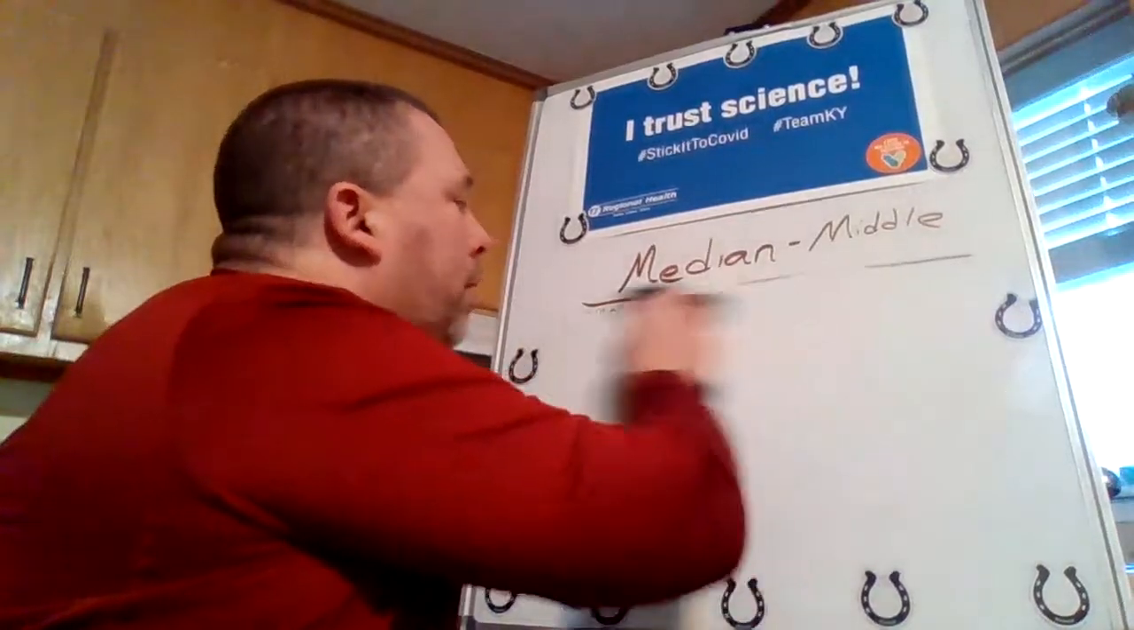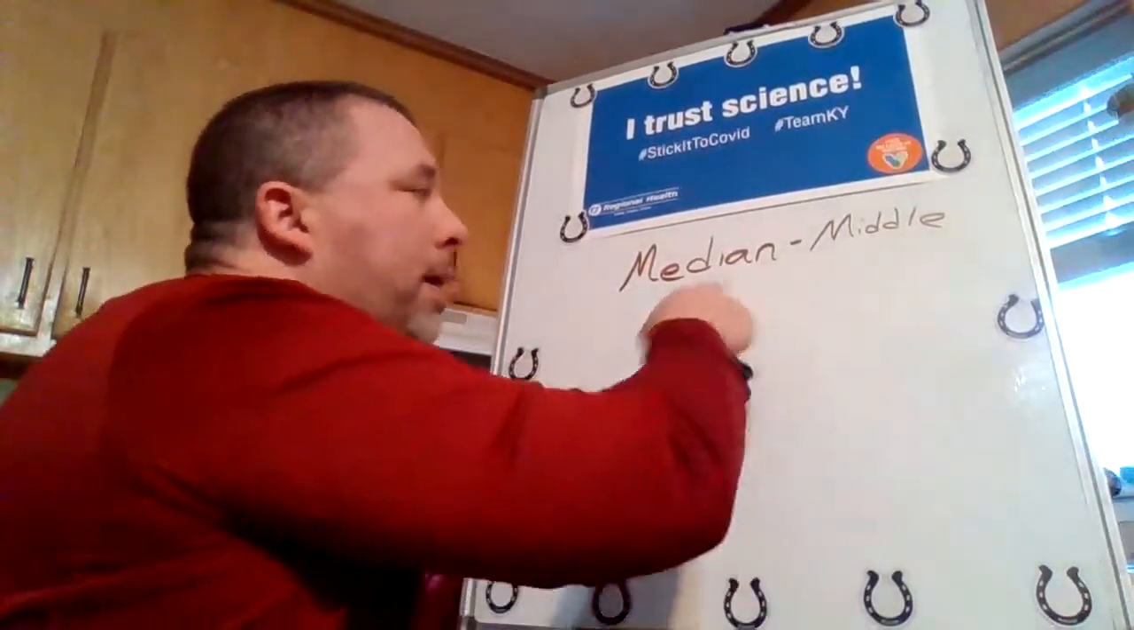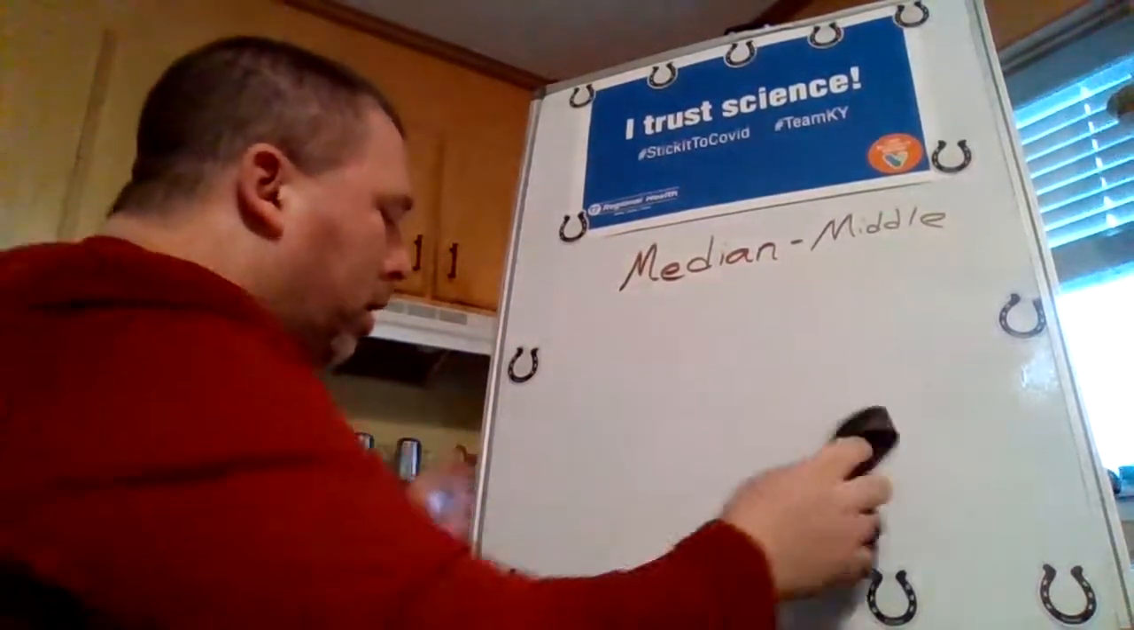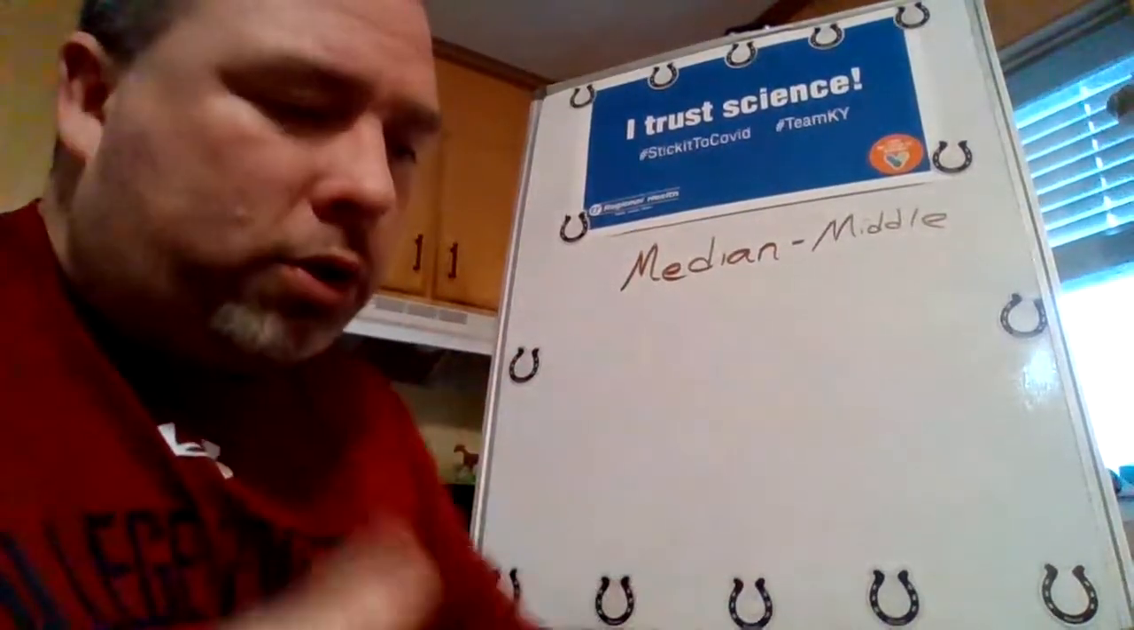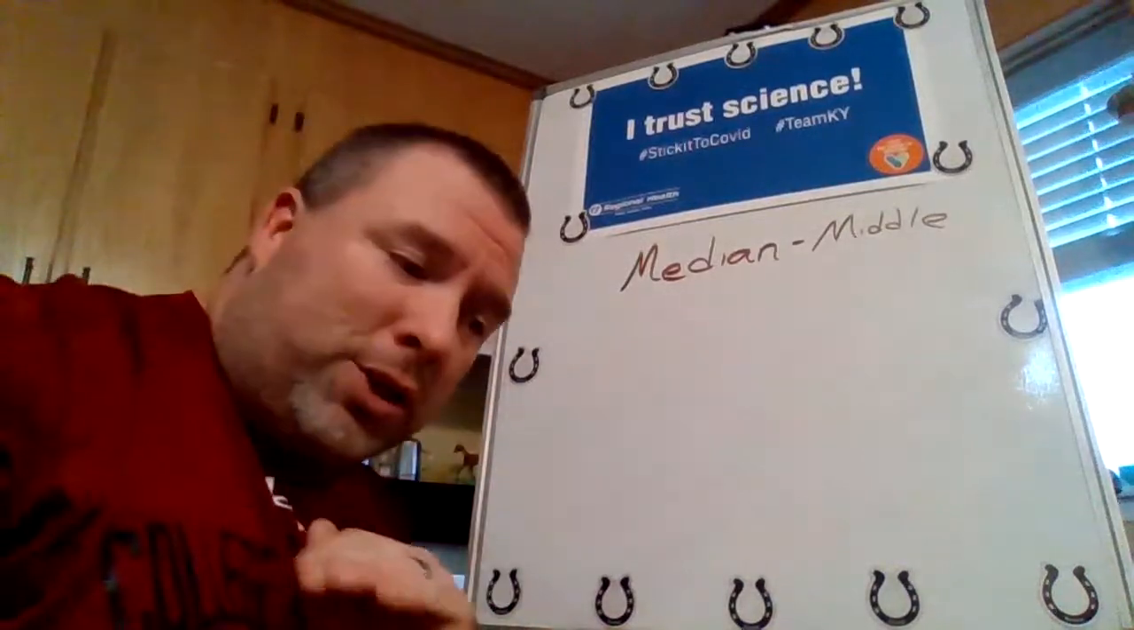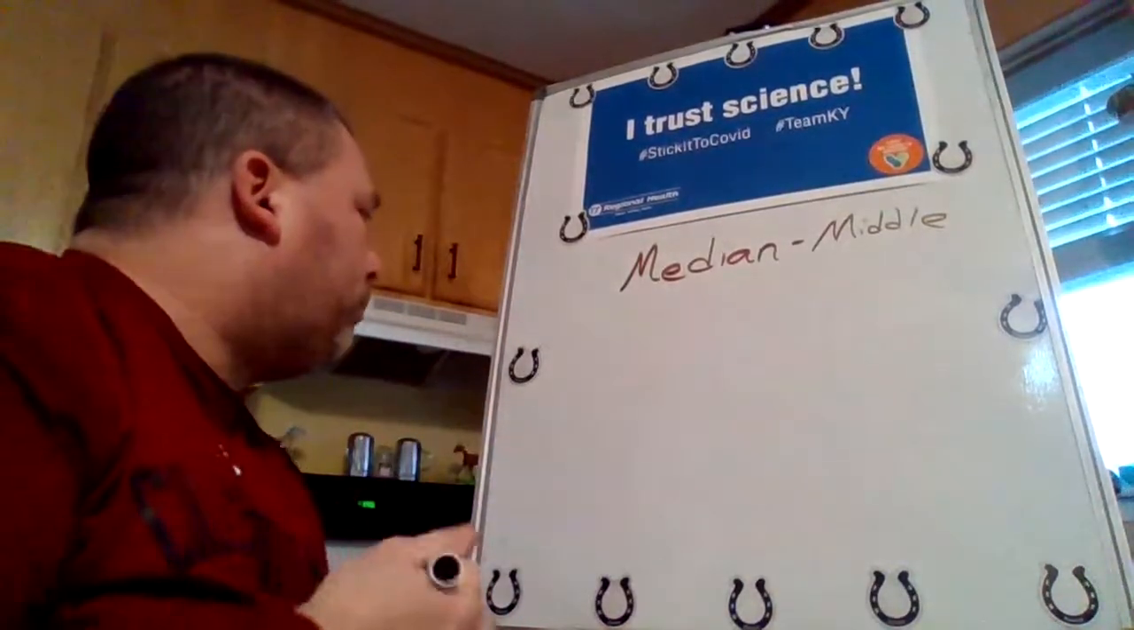Now once again, we're working with median, and median is the middle. So if you have an even number of data in the set, then you're going to have to add and divide by 2. So check it out.